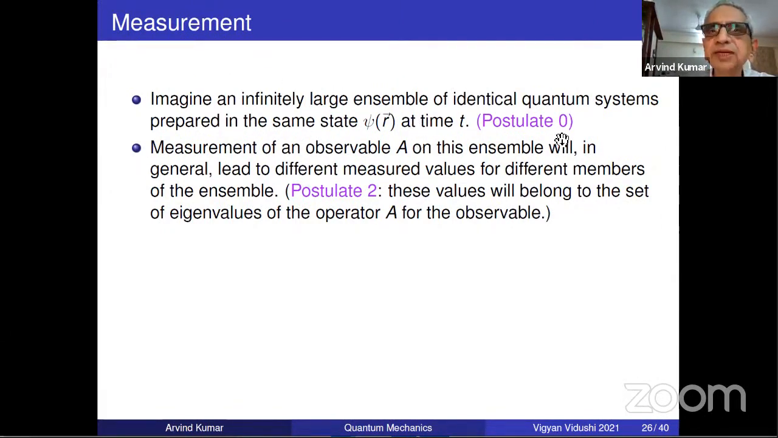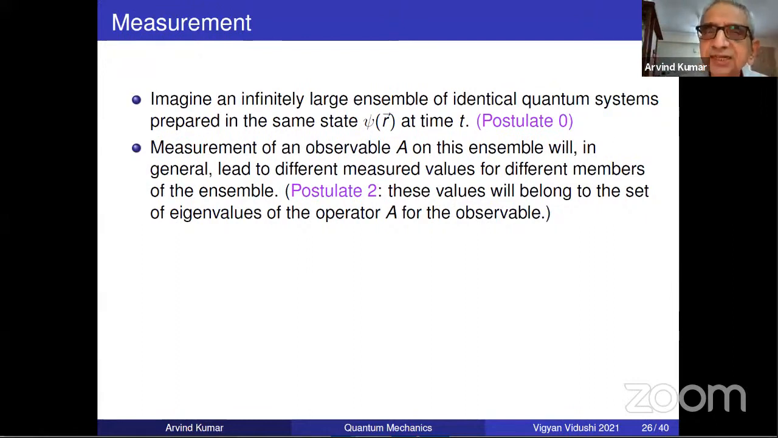How do we view measurement in quantum mechanics? What you have seen, we are talking of probability. So obviously, when we talk of probability, we have to think of a large number of identical quantum systems prepared in the same state psi. Postulate 0 means a state is characterized by psi. So when psi is given, the state is given. There is nothing more to it. It's completely specified. So postulate 0 is coming in that statement, prepared in the same state psi.